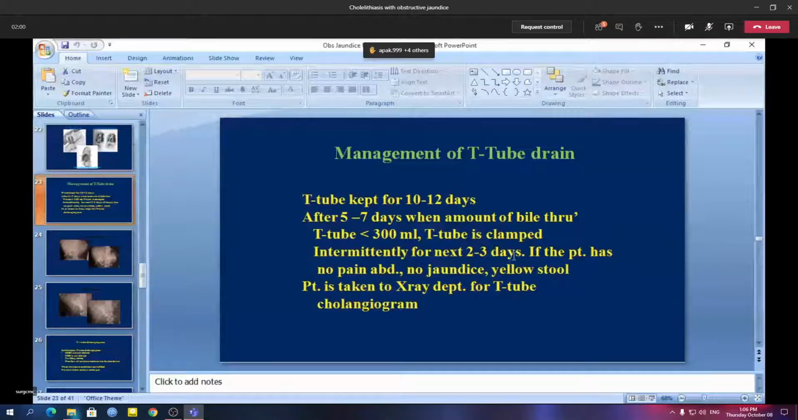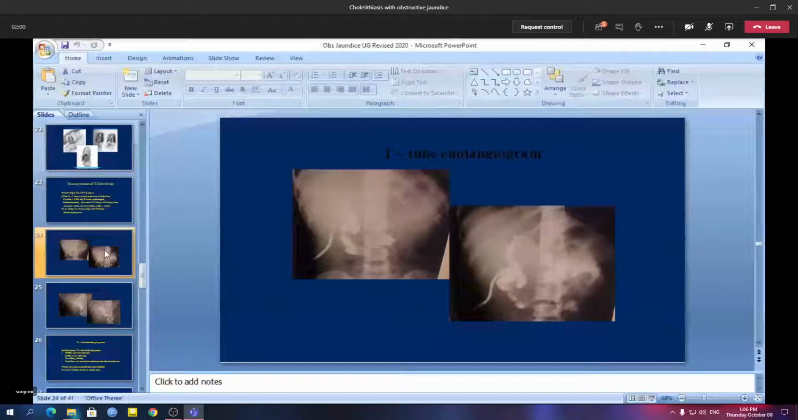When it is clamped, we see if the patient is experiencing any pain in the abdomen, or if there is an appearance of jaundice, or if the stool color is yellow. If there is no pain, no jaundice, and the stool color is yellow, that means there is no obstruction of the common bile duct. And then we will do one T-tube cholangiogram, and in it we'll have to see if any free contrast is coming to the duodenum or not.